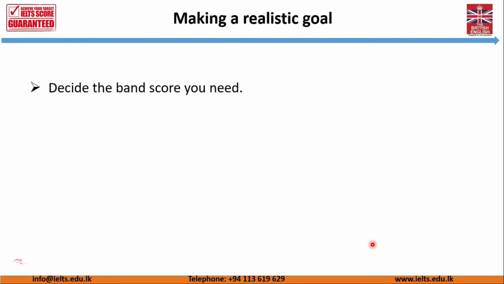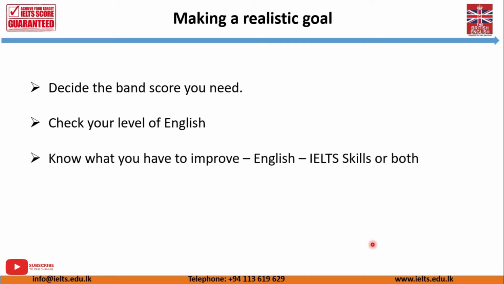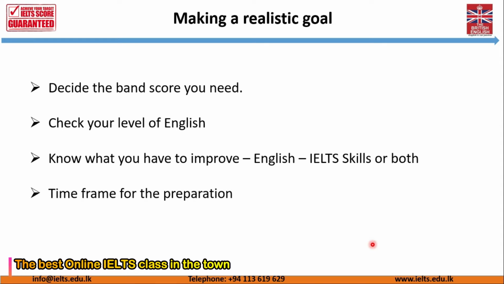Then we need to make a realistic goal. How do you make a realistic goal? First, you need to decide the band score you require. You need to check the level of English. Then you need to know what to improve. Do you need to improve English, or do you need to improve IELTS skills, or do you need to improve both? Then we need to decide a time frame for the preparation.